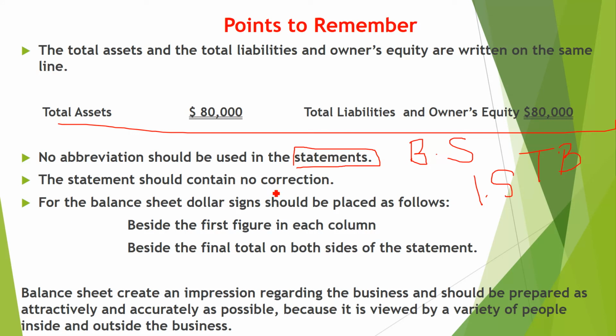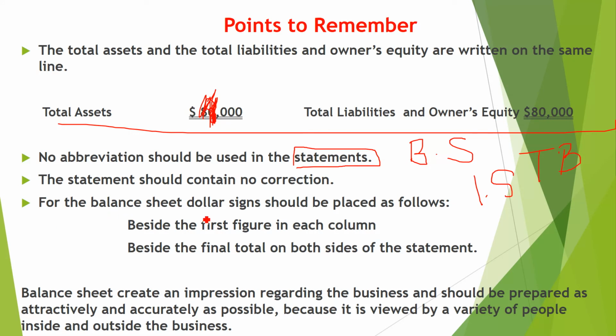The statement should contain no correction. If suppose this is 80, by mistake you have made 88, so you have to make it again. You cannot write down, okay, correct, means you cannot make the correction on the statement. No correction. You have to erase it or you have to make it again. Why? Because it should be attractive and accurate. It means maybe another person did this.